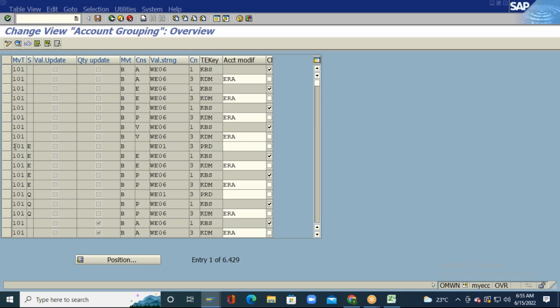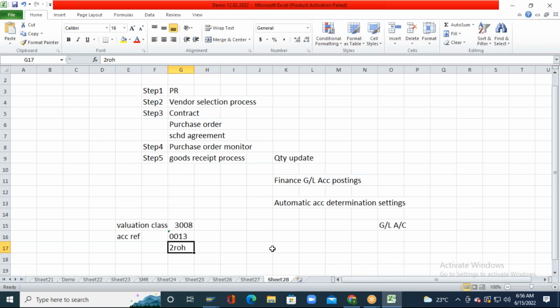There are 320 different movement types. What is a movement type? We will see when we are discussing the inventory management module. But for now, 101 is nothing but an event. That event is a goods receipt against a purchase order.